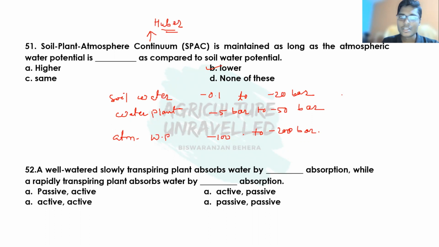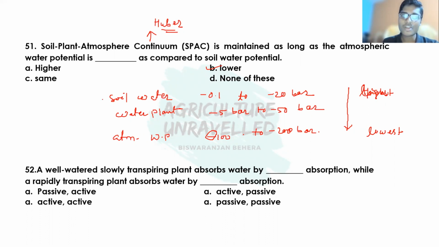So here we can see the water potential decreases as we move from soil water to atmospheric water. The soil water is the highest and the atmospheric water is the lowest, because the sign is minus. Always water potential decreases as one moves from soil water to atmospheric water, as there is a gradient, and we know that water always moves from higher water potential to lower water potential.